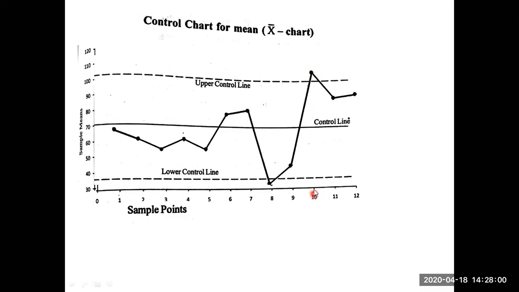Similarly, sample number 10 has also produced a different weight. That's why we are rejecting the batches of sample number 8 and sample number 10. The remaining samples are okay.